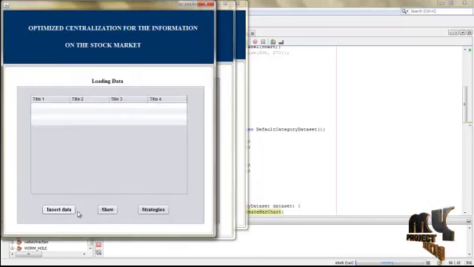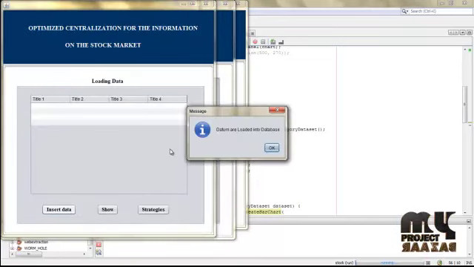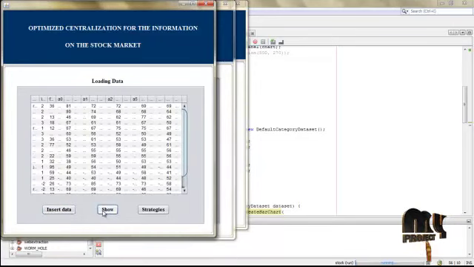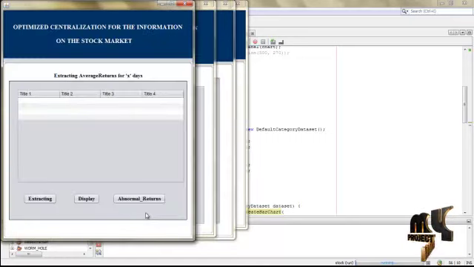Click load, then select insert data. The data are loaded in the database which is loaded as a separate format what we are giving in the previous frame. What are the abnormal returns? Then show the data which are stored in the database. These are the n number of data stored as the abnormal returns of the data, and the average returns of the data are for all the data which is performed on the n number of data which that are involved in the business strategies. Then click strategies.